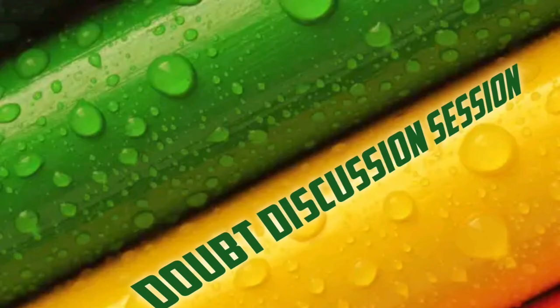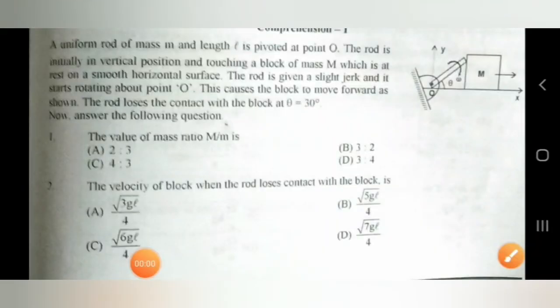Another interesting doubt has been sent by Bhrugu Ranjan. Let's take his doubt and read the question. A uniform rod of mass m and length L is pivoted at point O. The rod is initially in vertical position and touching the block of mass M, which is at rest on a smooth horizontal surface. The rod is given a slight jerk and it starts moving about the point O. This causes the block to move forward as shown. The rod loses contact with the block at theta equal to 30 degrees.